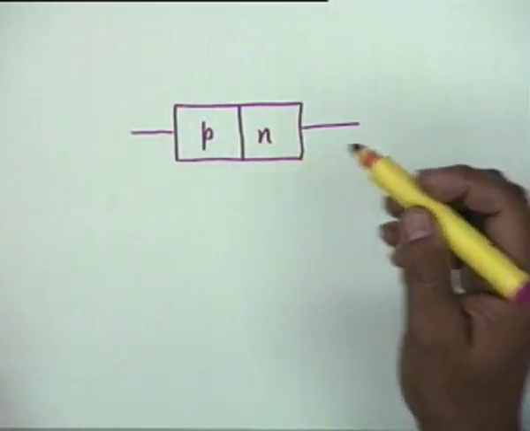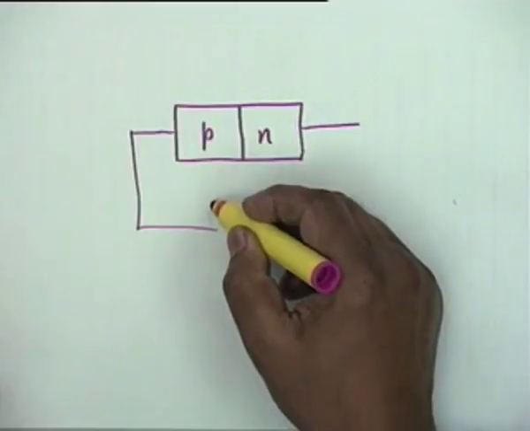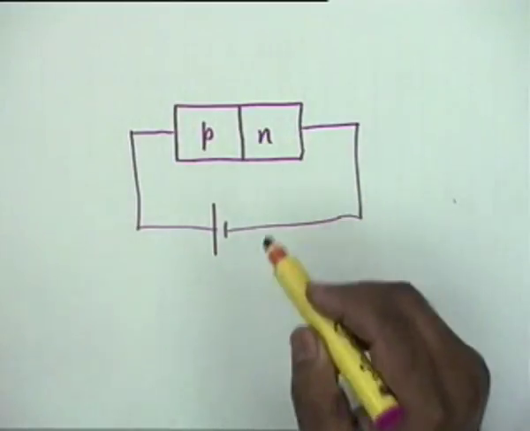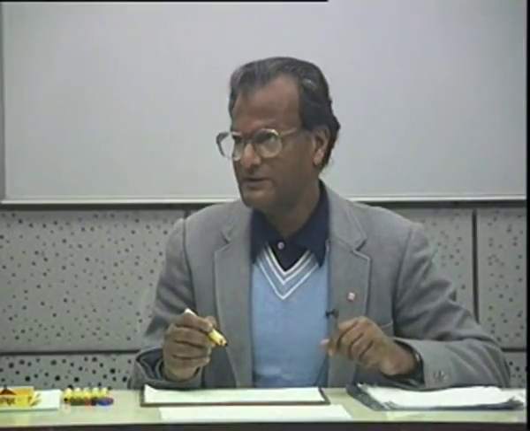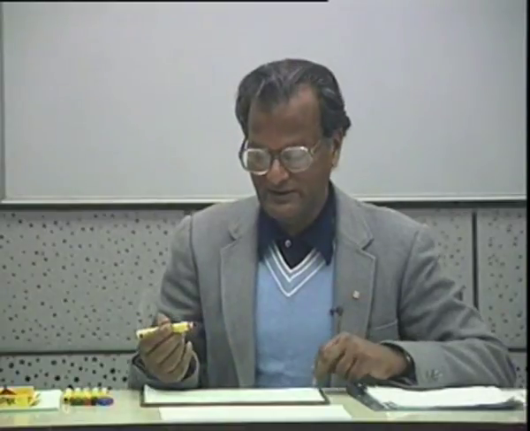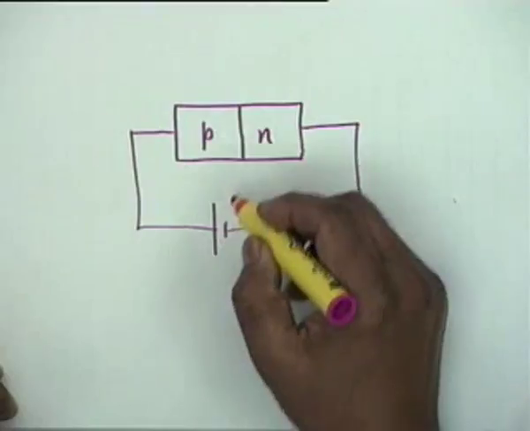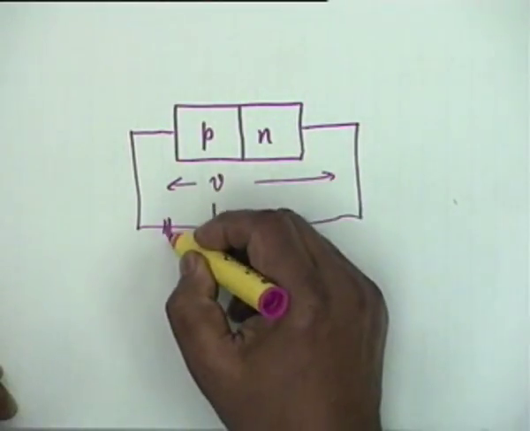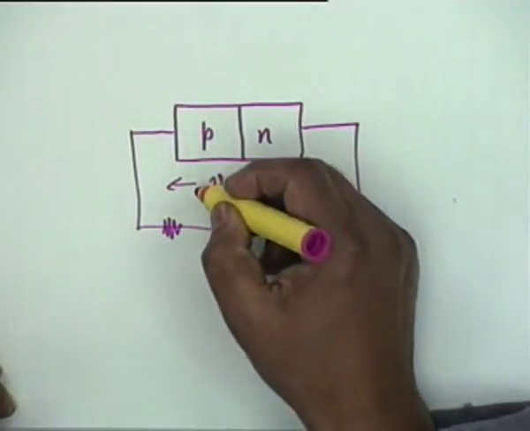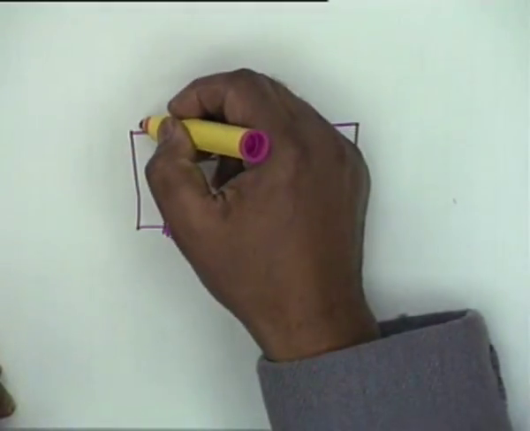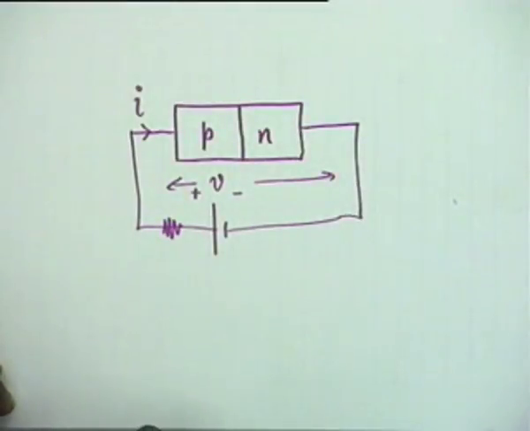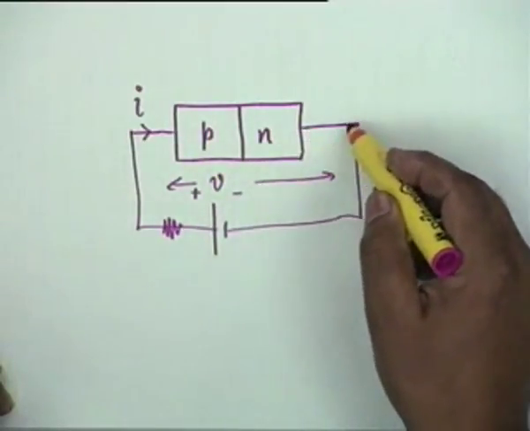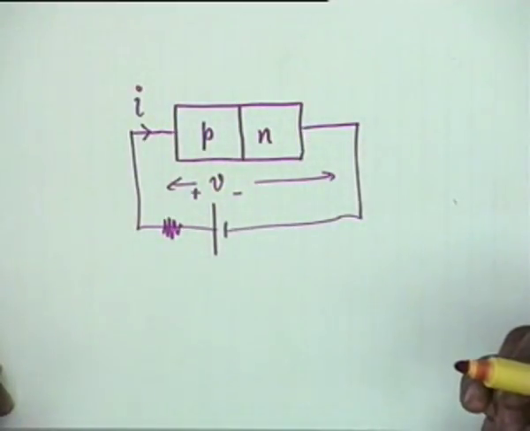And normally a diode, if a battery is connected like this with positive connected to the P side and negative to the N side, then it is said to be forward biased. This diode is forward biased. If I denote the voltage across the diode, I might have a resistance here. If the voltage across the diode is denoted like this and the current is denoted like this, the current naturally shall leave the positive terminal of the battery, enter the P type, and then go out of the N type to the negative terminal of the battery.